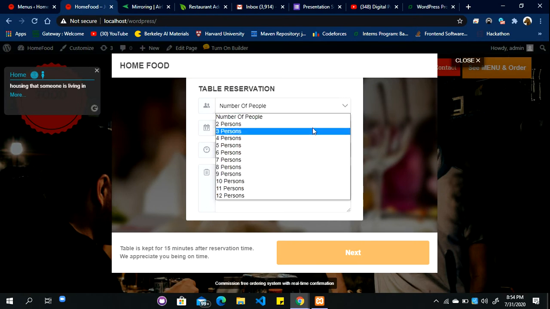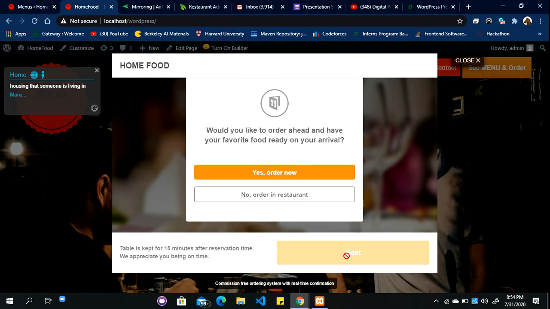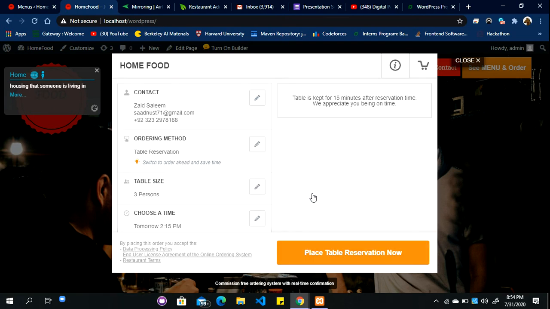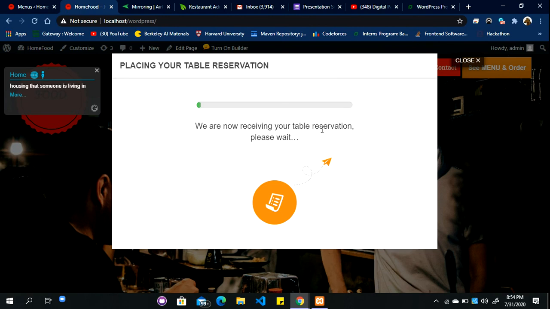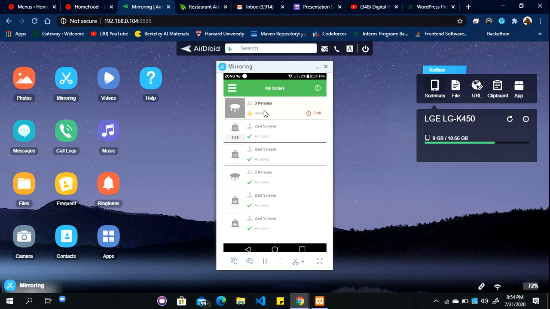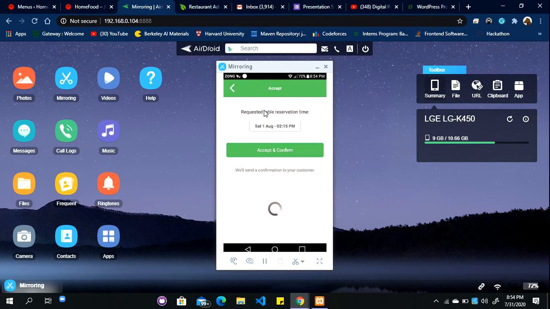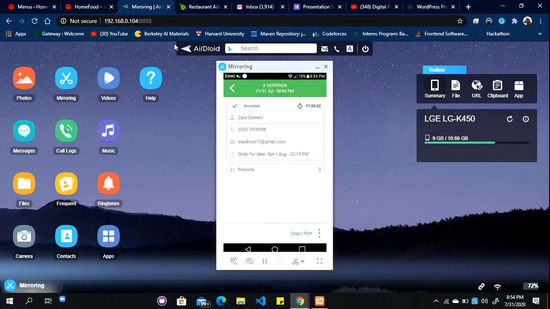For the table reservation, we select the number of persons, tomorrow's date, and the time, say 2:15. In the meantime, in the restaurant app, the order is coming, so I just accept this order, and the order has been accepted.